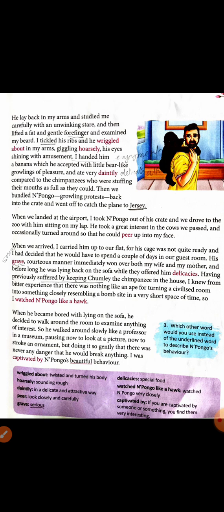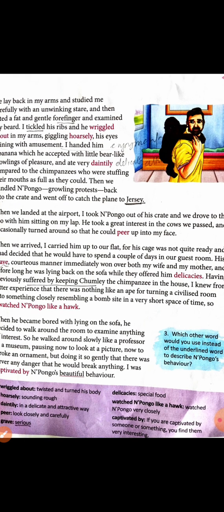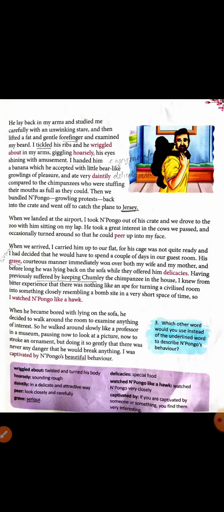In that time he had a bitter experience. The chimpanzee could not behave well, so he had a bad experience. So now with that bitter experience in his mind, he is thinking that this Pungo, another chimpanzee, will also behave very badly. But what happened? Just the opposite happens.